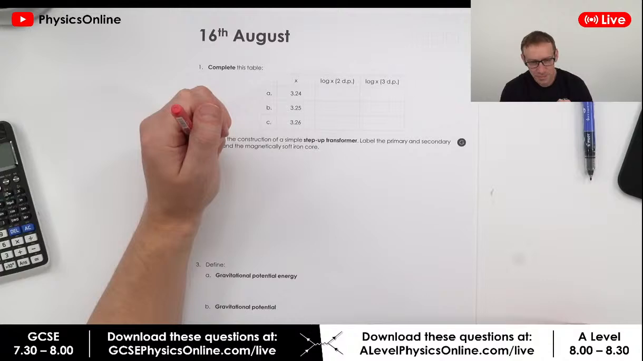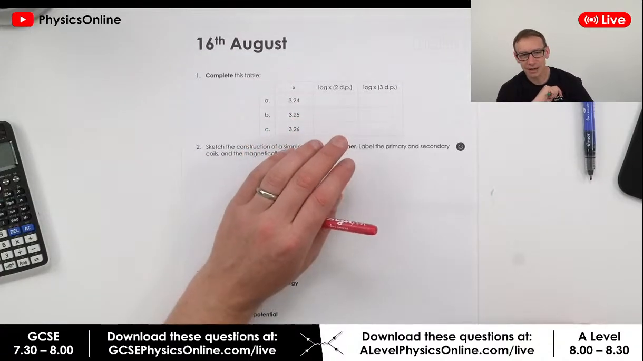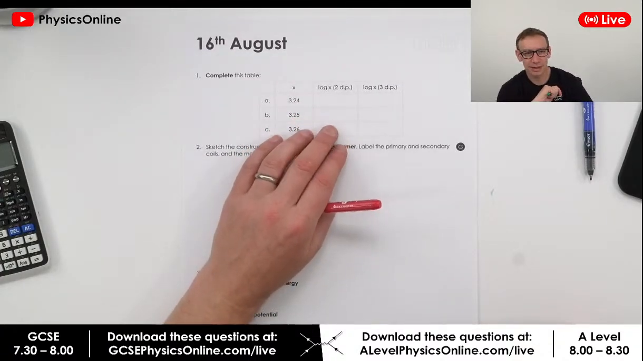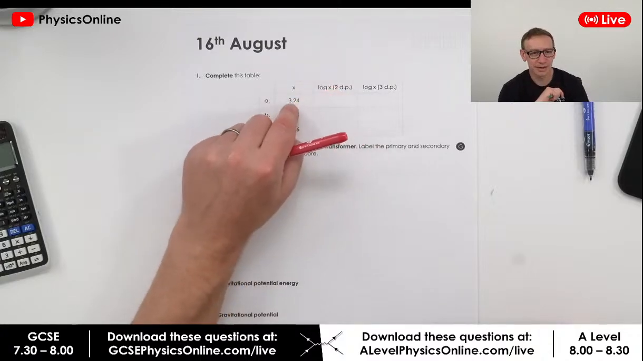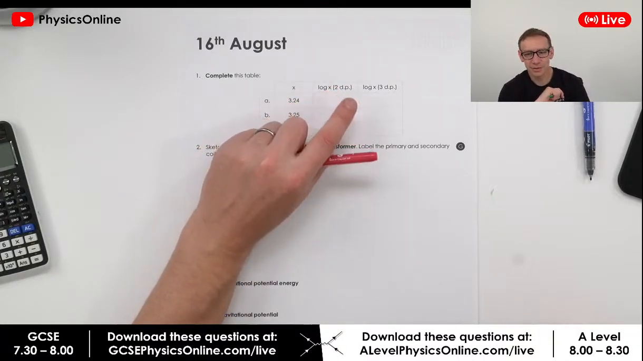That's good. We're going to be doing this question next, and I just want to show this to you quite clearly about the difference between a value and the log of the value to 2 or 3 decimal places.